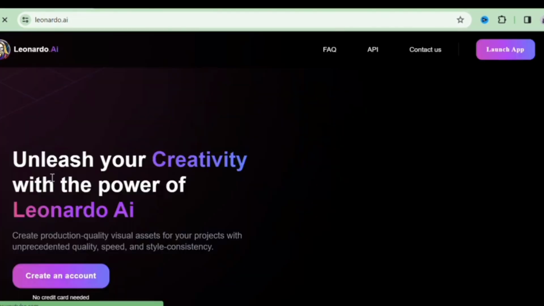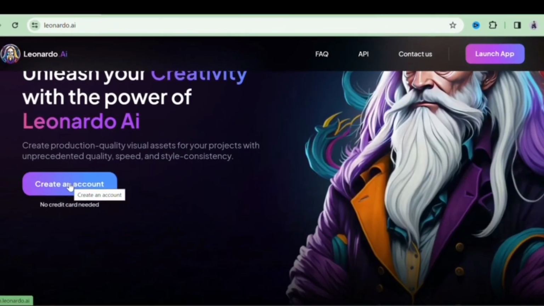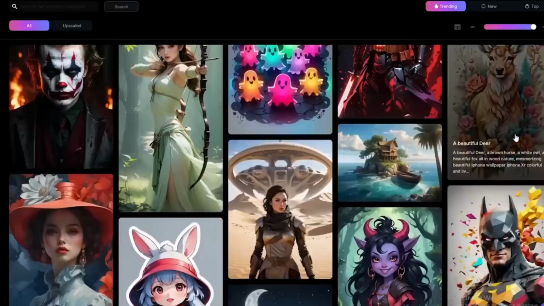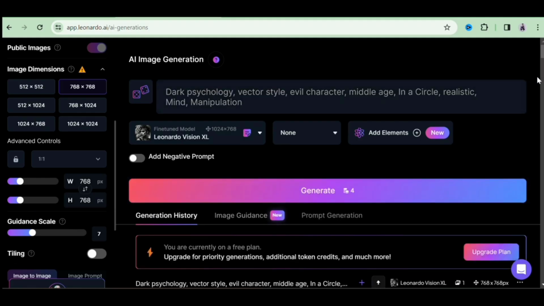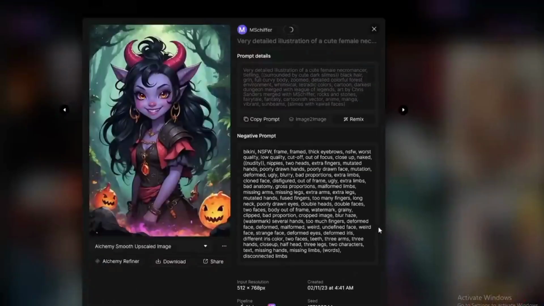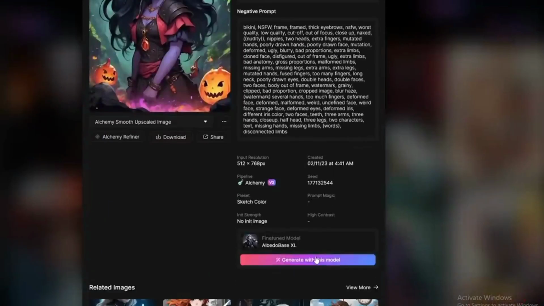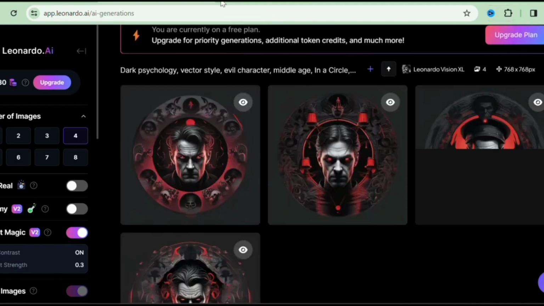Crafting a logo and banner. Leonardo AI, a user-friendly art generation platform, will be our weapon of choice for creating a captivating logo and banner. Simply input a descriptive prompt and explore the various design options until you discover the perfect visual identity for your channel.